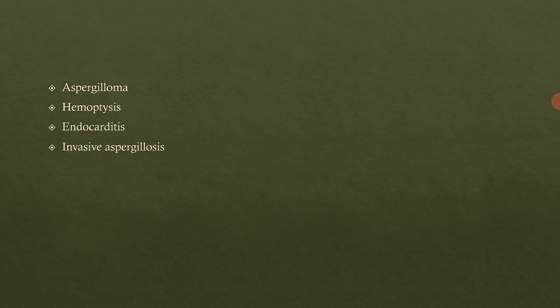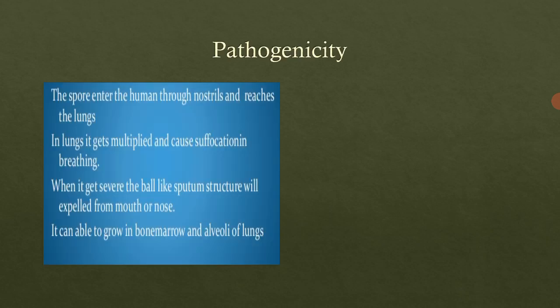These are some types of Aspergillus infections, depending upon the sites of infection. Now if we look into the pathogenicity, the Aspergillus fungal spores will enter via the human nose or throat, the nostrils, and reach the lungs through the trachea.